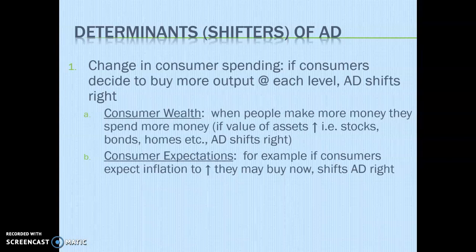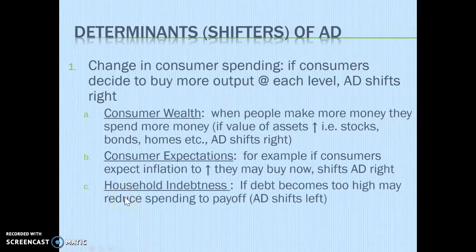Another thing that will cause it is consumer expectations, which I kind of just mentioned. If consumers are expecting unemployment and the virus to continue this way, it'll continue going left. Now, if we think it's going to stop, it could shoot consumer spending right back up. And then household indebtedness, how far in debt are we? Households should be getting a chunk of change from the government soon to help with the pandemic. Some people who are fine with their jobs might decide to buy with that, or if they have a lot of debt, use it to pay things off.